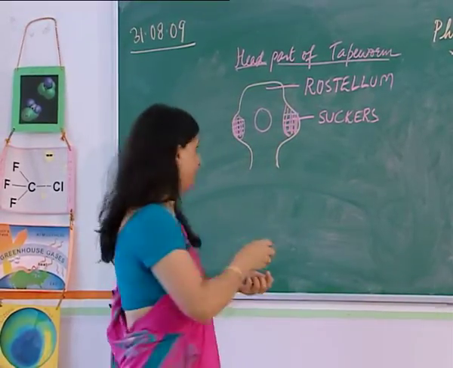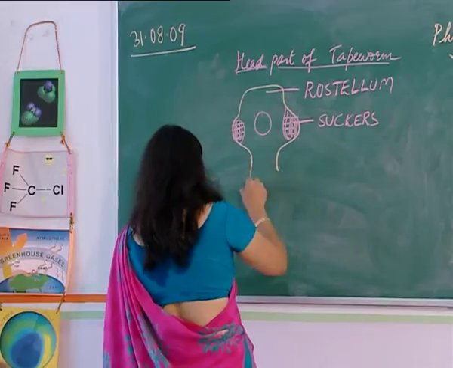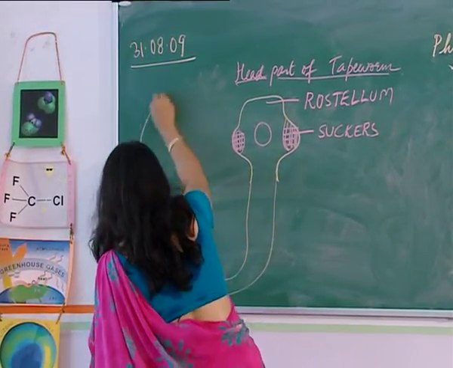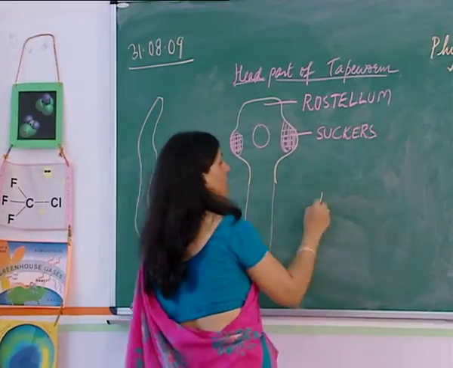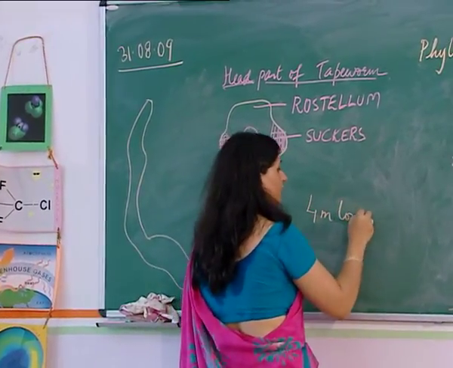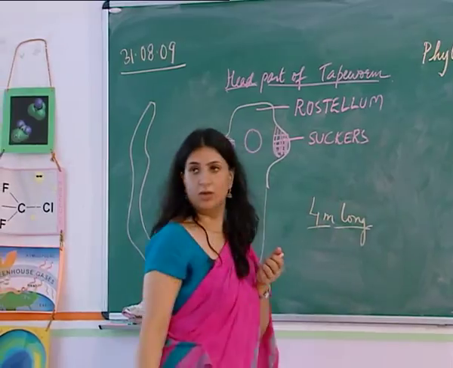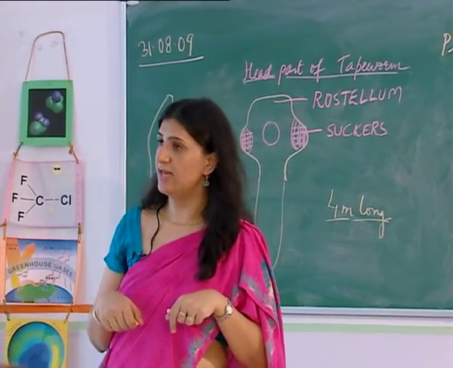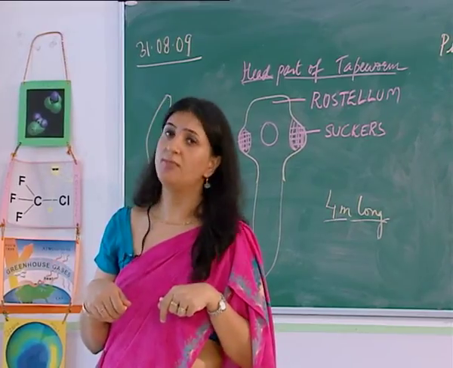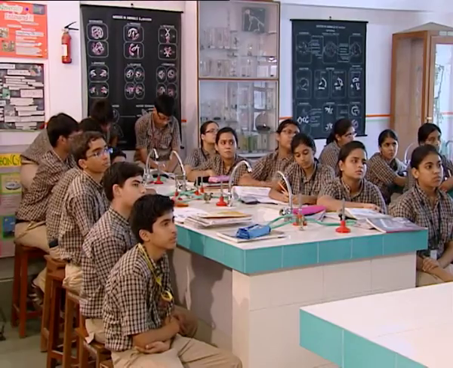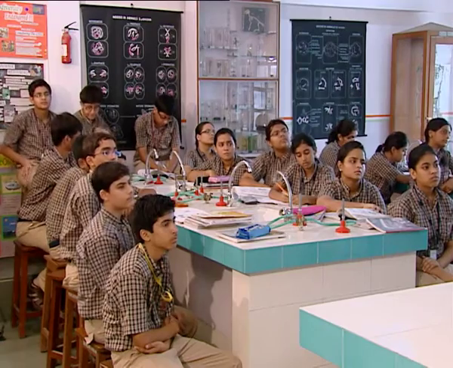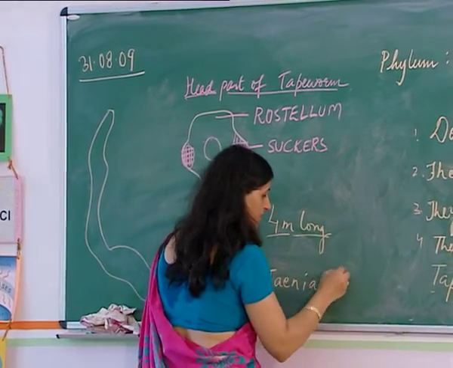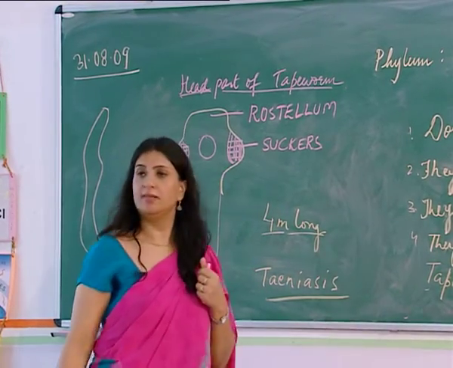Alright? And then, when you're talking of the body of this, it is a dorsoventrally flattened body and it's a huge structure. It is about 4 meters long. You know, the length of a tapeworm is about 4 meters. And it can live inside the intestine and derive its nutrition from the intestine. The kind of disease that the tapeworm produces is called teniasis. This is the disease which is produced by the tapeworm.